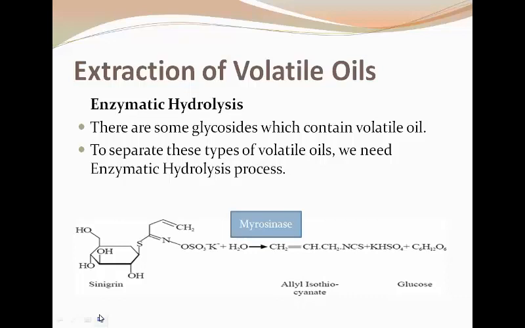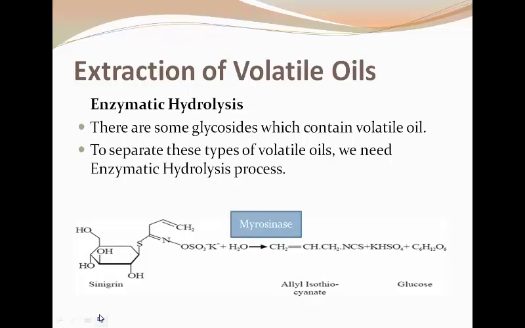Actually, the sinigrin, which is a glycoside, the aglycone part is the volatile oil, is basically producing the volatile oil.